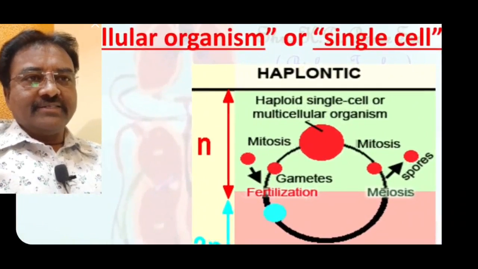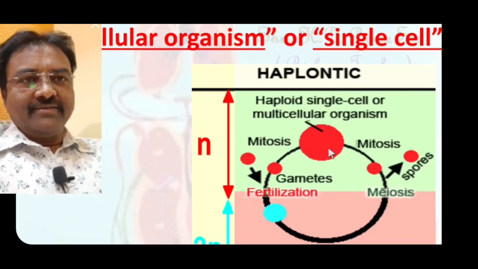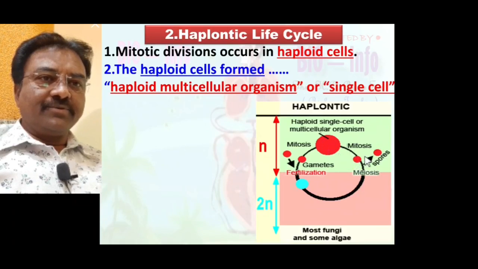Haploid single cell or multicellular organisms are developed by haploid cells by mitotic division. So this is the haploid single cell or haploid multicellular organism developed from the mitosis process.